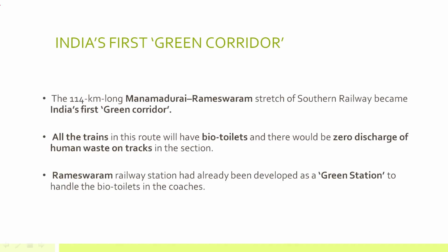Okay. Now another topic related to pollution. It's not exactly related to water pollution, but yes, it is related to pollution. That is India's first green corridor. Now remember, this is green corridor. There is another concept of green energy corridor that is different. Green corridor is mainly related to the railway stretch, the 114-kilometer-long Manamadurai-Rameswaram stretch of Southern Railway. That is India's first green corridor.